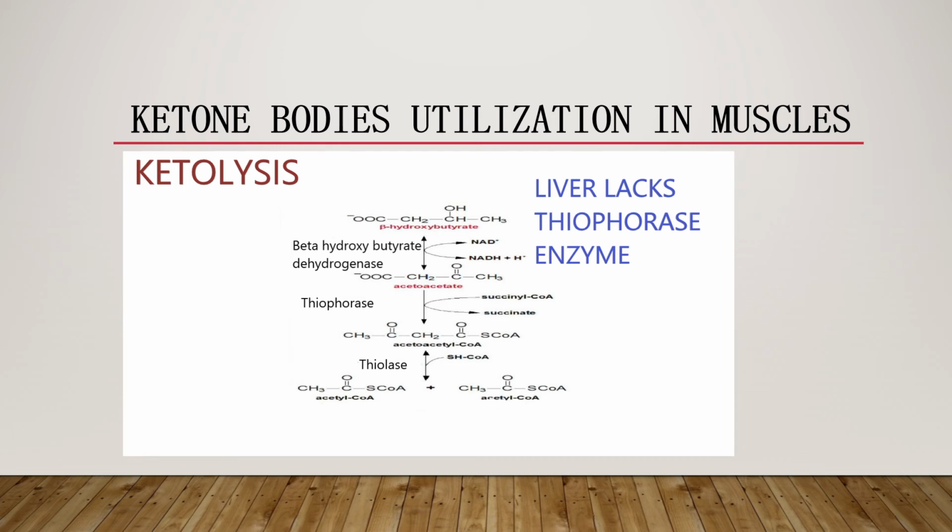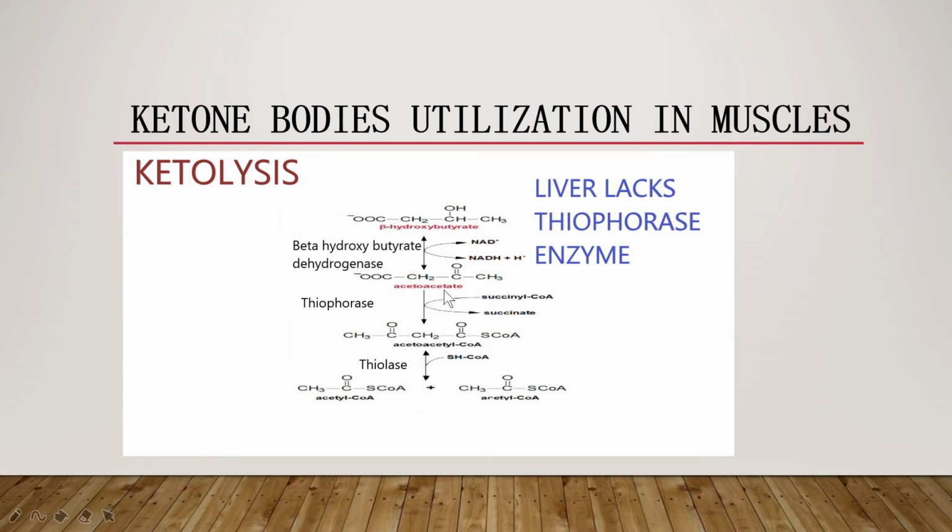The reactions which take place in the mitochondrial matrix in ketolysis include oxidation of beta hydroxybutyrate. The first step is oxidation of beta hydroxybutyrate into acetoacetate. The beta hydroxybutyrate is oxidized to acetoacetate in the presence of the enzyme called beta hydroxybutyrate dehydrogenase. The second step is activation of acetoacetate into acetoacetyl CoA. This is a main key step.